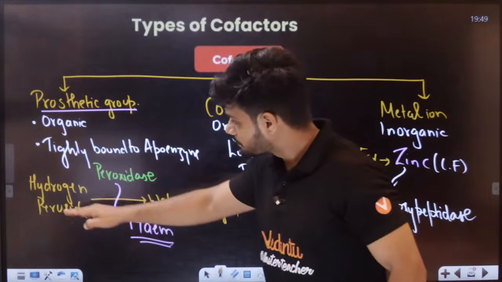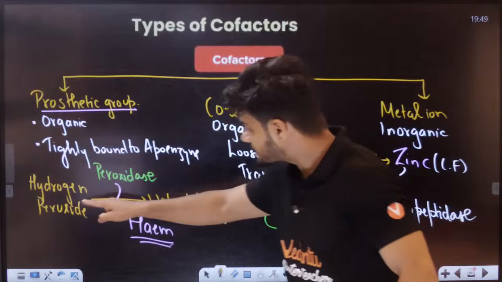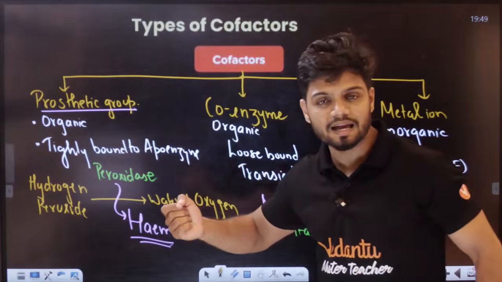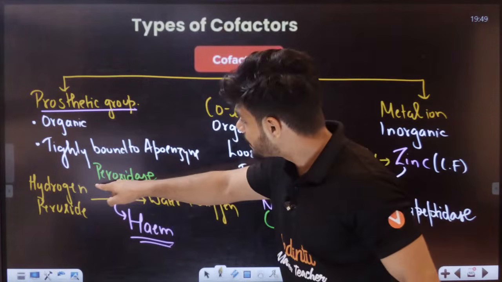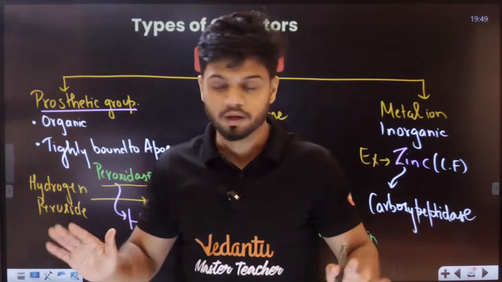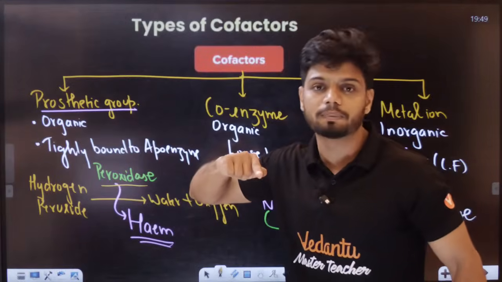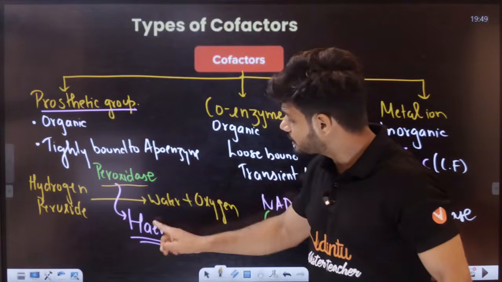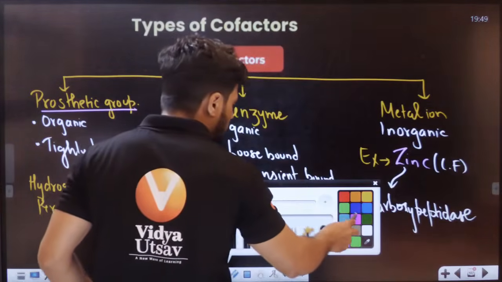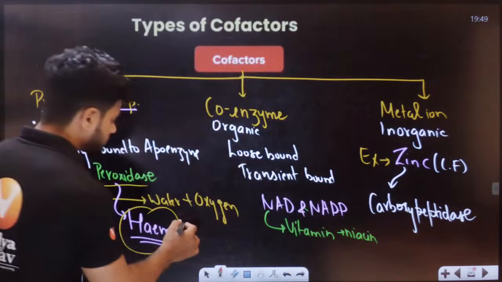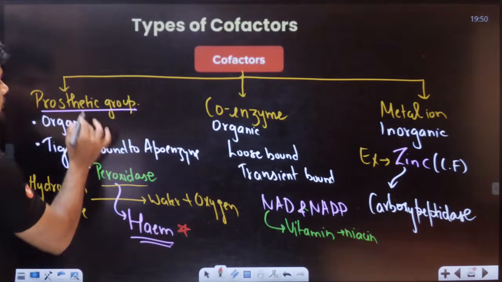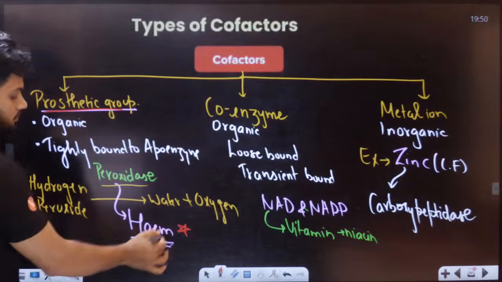Okay, so to understand here, hydrogen peroxide gets converted to water plus oxygen. Now here, which is the enzyme? The enzyme, or the protein part, is called peroxidase. Now, if there is only peroxidase, it is incomplete. It cannot work at all. This protein part needs a non-protein part also, a cofactor, right? The cofactor here is the heme group. So without the heme group, the partnership cannot work. The heme group is the prosthetic group, the cofactor.